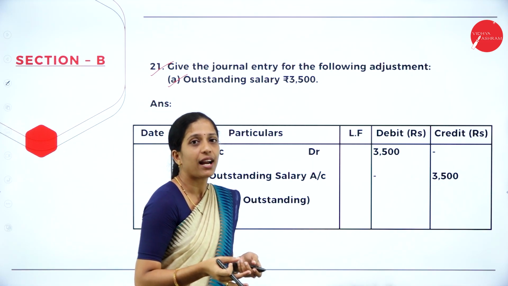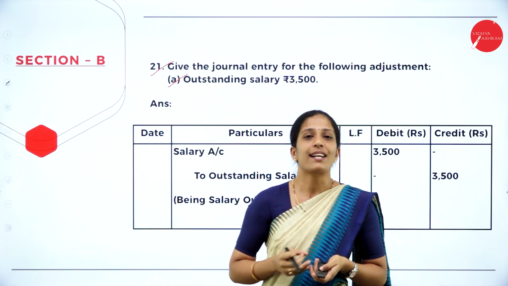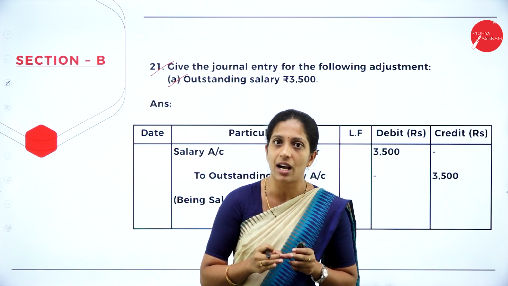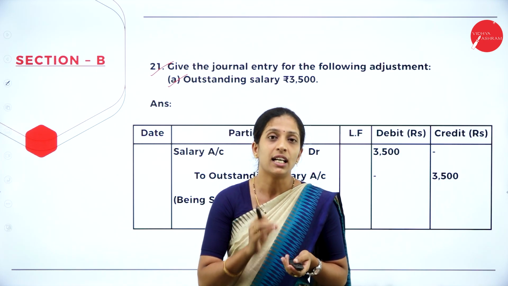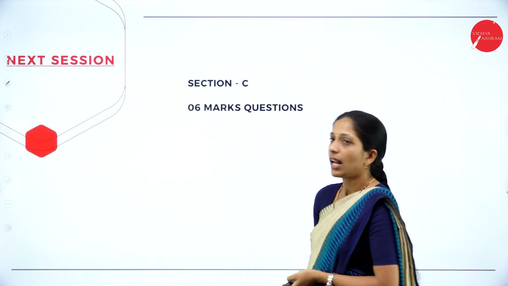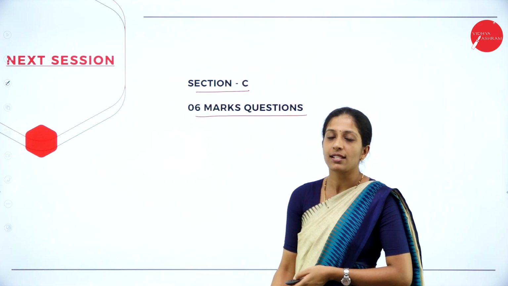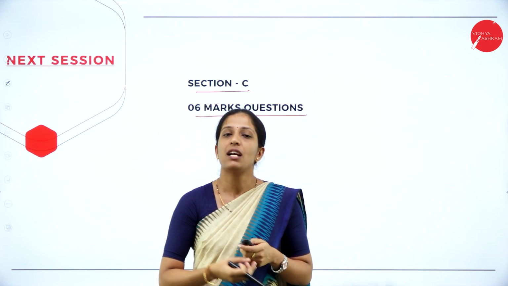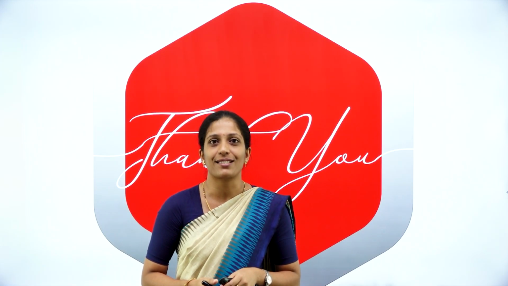In today's session we have discussed all your section A as well as section B. So under section A there were 20 questions which was a compulsory question of 1 mark, and under section B there was 5 questions where you have to answer 3 which carries 2 marks. Okay, so in my next session I am going to discuss about section C, that is 6 marks questions. So we shall see what are the questions they have asked in your model question paper and what is the answer for that.